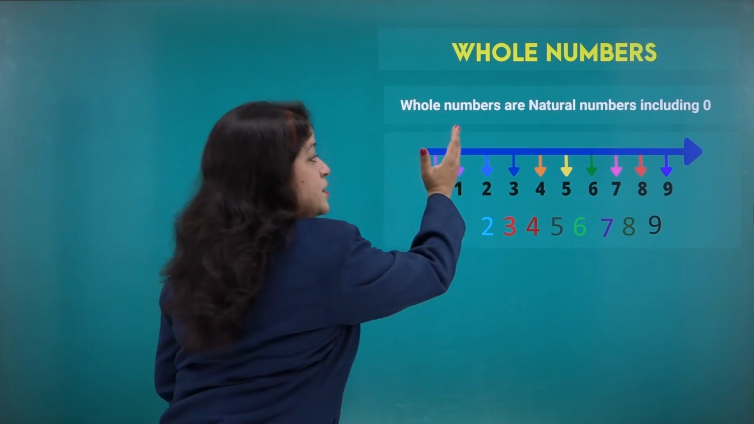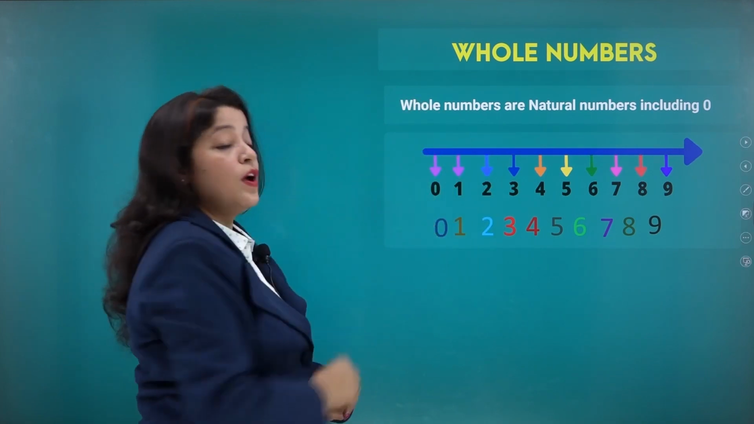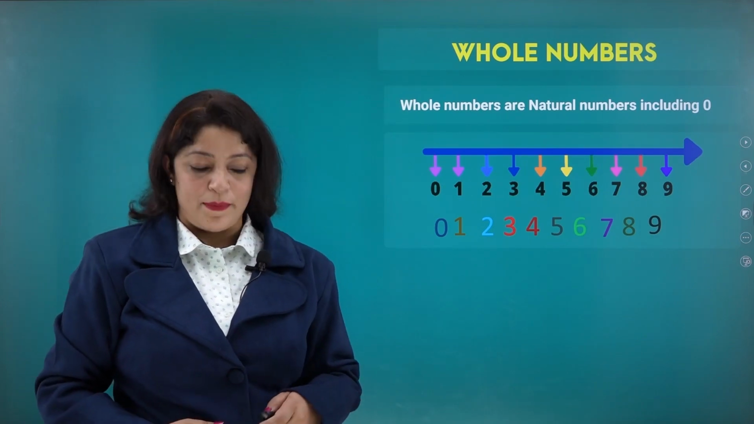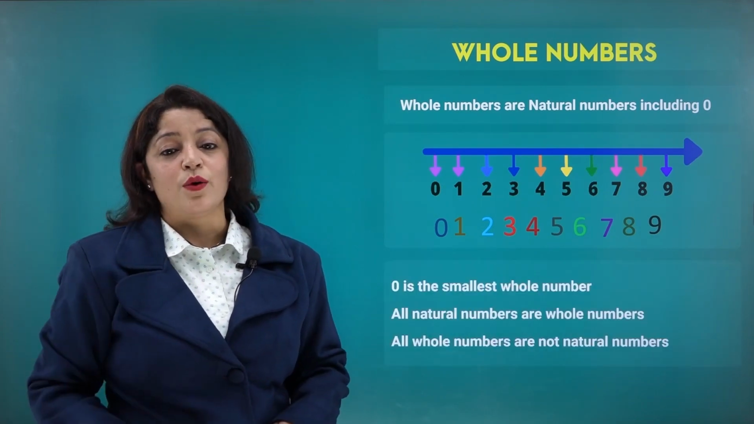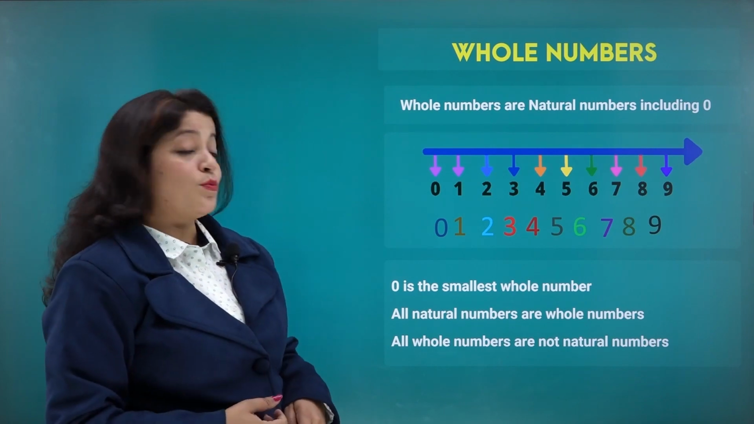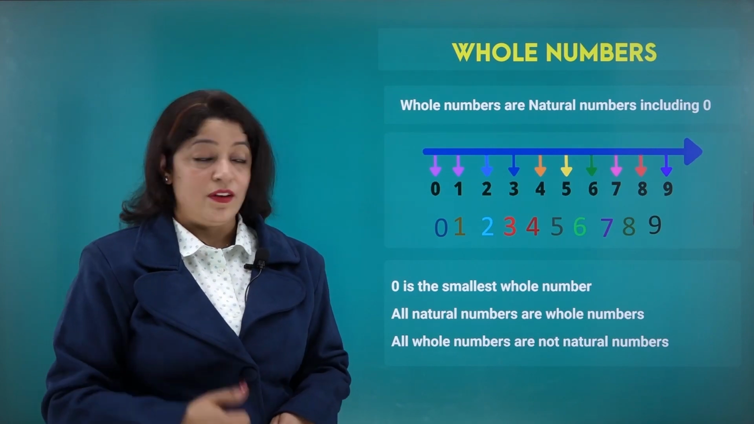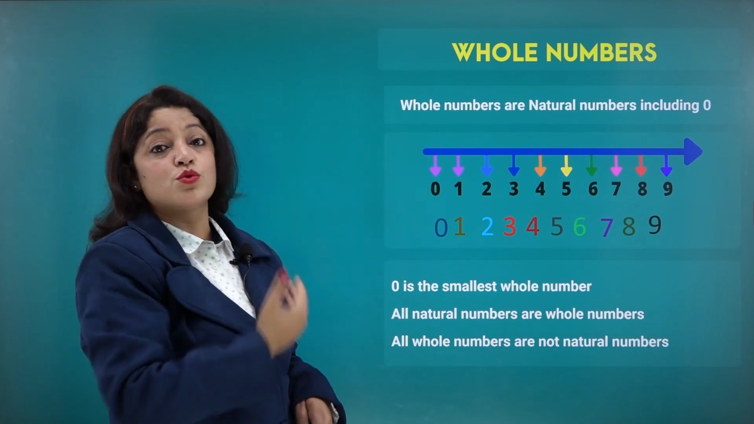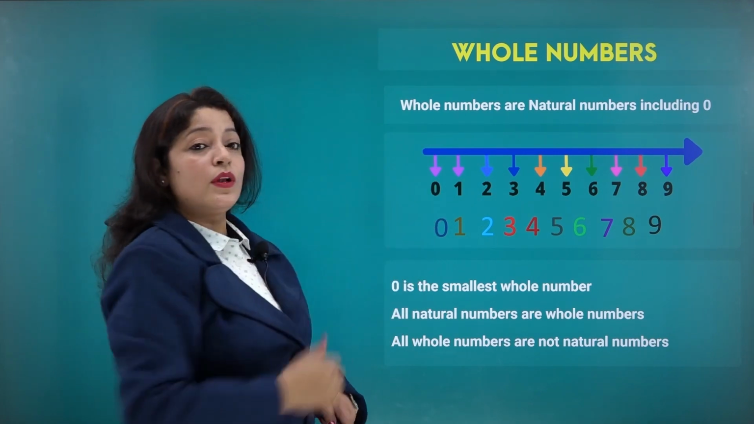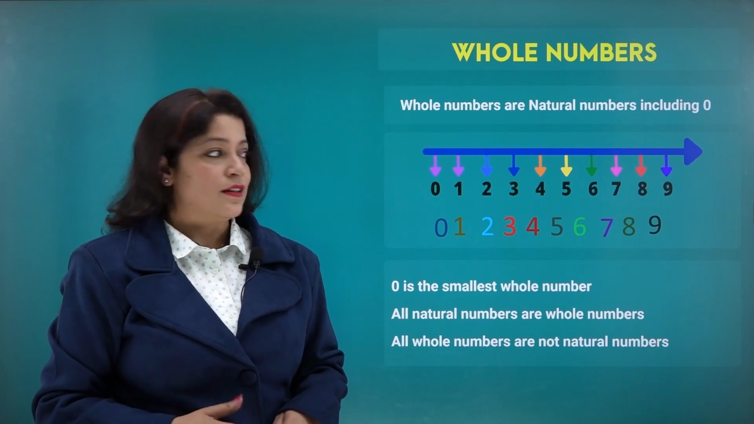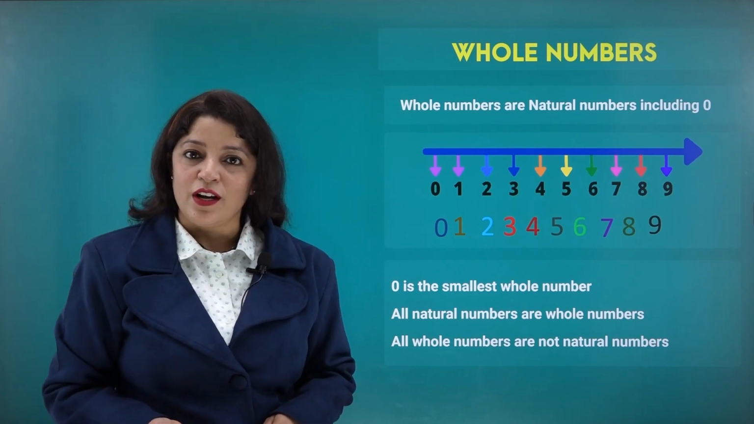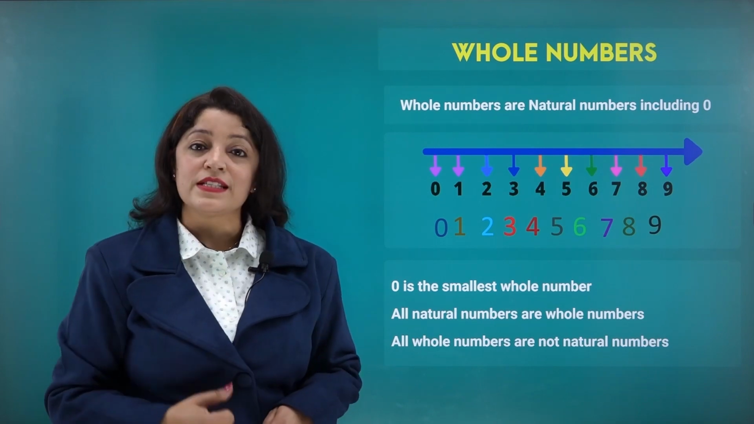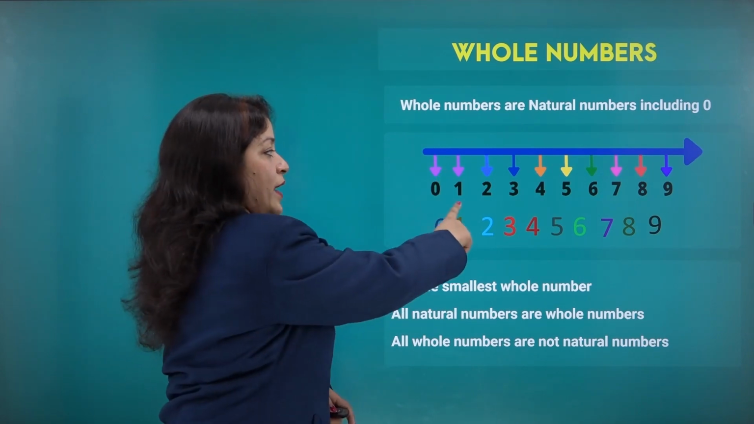But to this group, if I include a 0, then now the new set of numbers is called as a whole number. Alright, now 0 is the smallest whole number. You can see from this because there is no number left to the 0. So, the smallest whole number will be 0. And which will be the smallest natural number? Since in natural number there is no 0, so the smallest natural number will be 1.